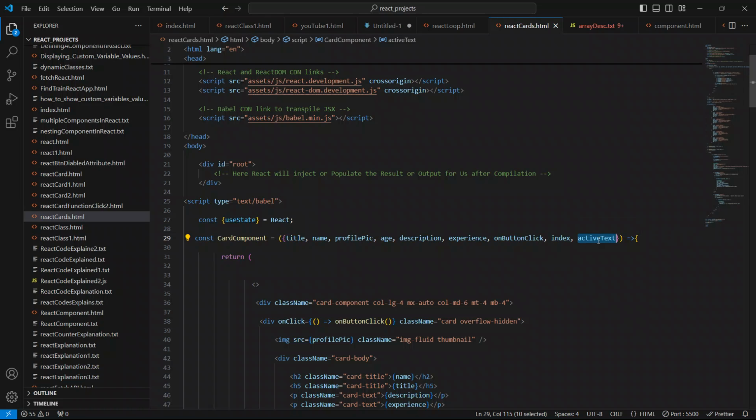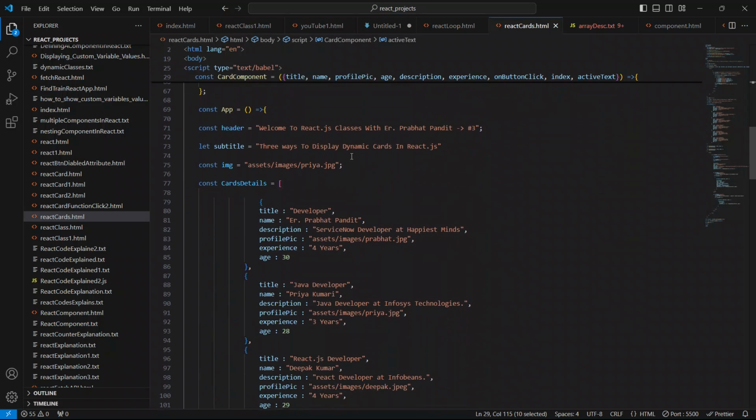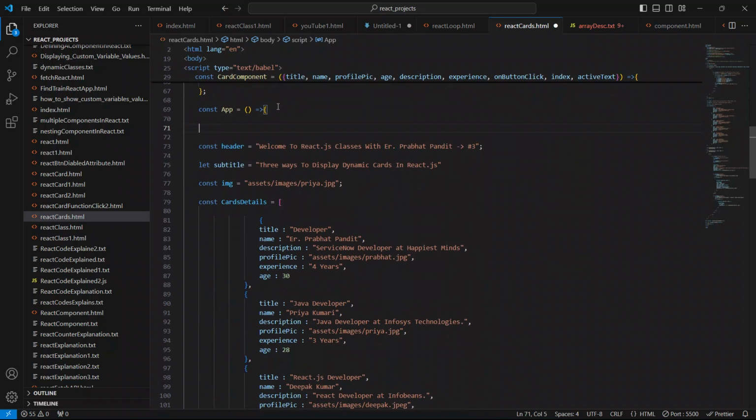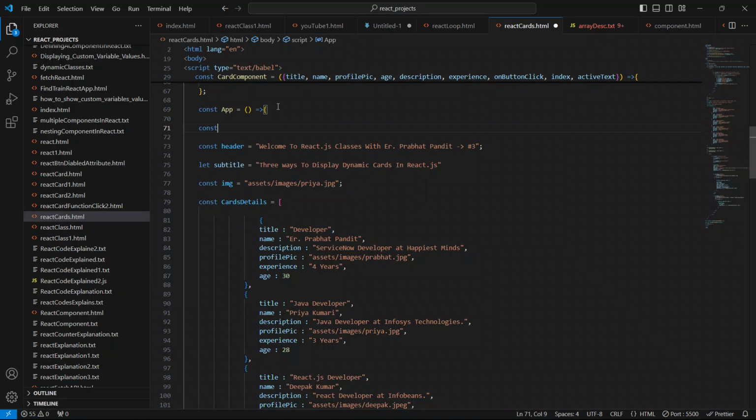So now we have to use the useState inside our parent component. Inside here I'm gonna use the useState hook. I'll say const, and we are gonna use array destructuring. So this is known as array destructuring.